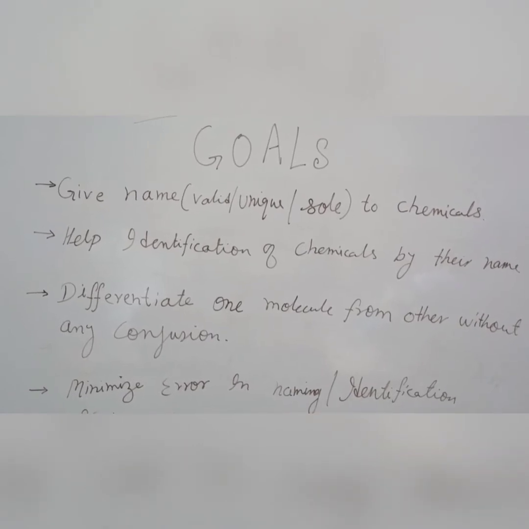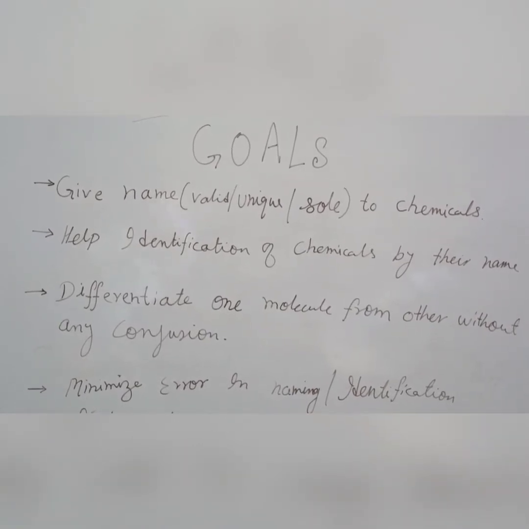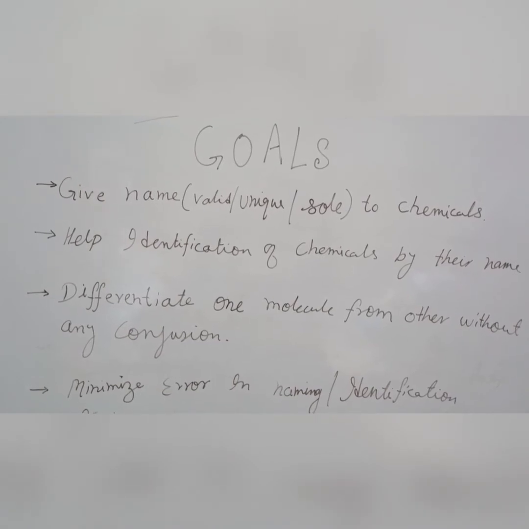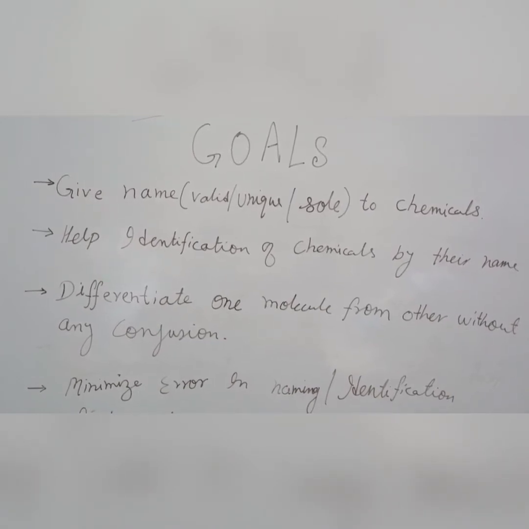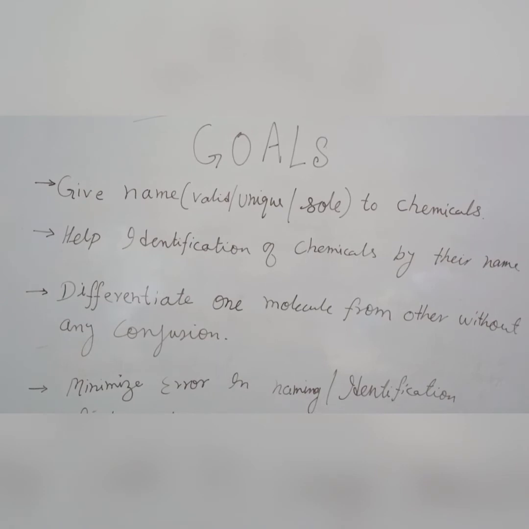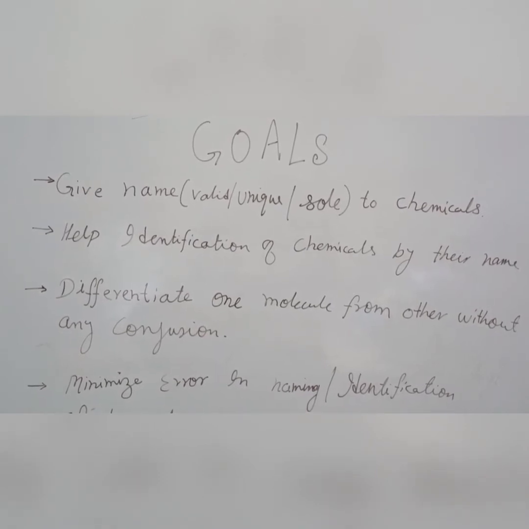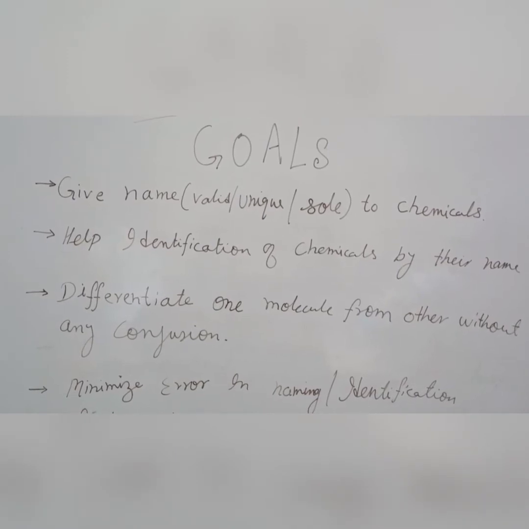So as per this very first aim or goal, the importance of nomenclature is that it involves giving name to chemical compounds.